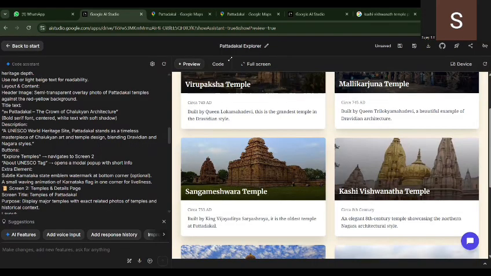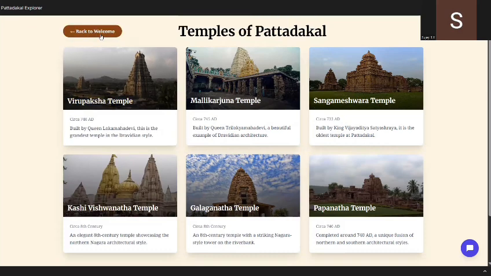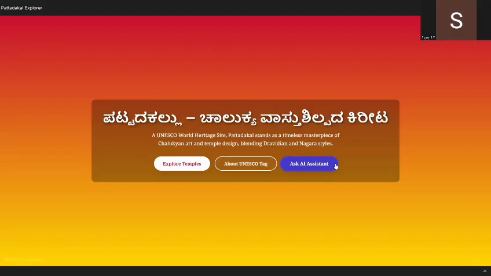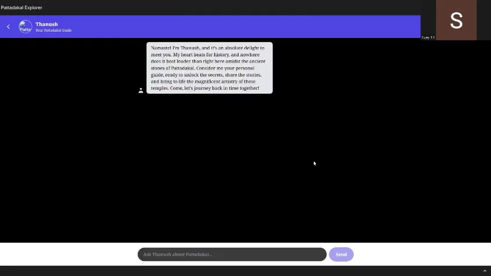Back to this, I've created this one. And I have also created an amazing, interesting feature, which you can see now. Let's go back to the welcome first screen. You can see the AI assistant. Let's go through it, and this is what it looks like. I have created the name Tanush, a Pattadakal guide. You can learn more and more things about Pattadakal by using this assistant.